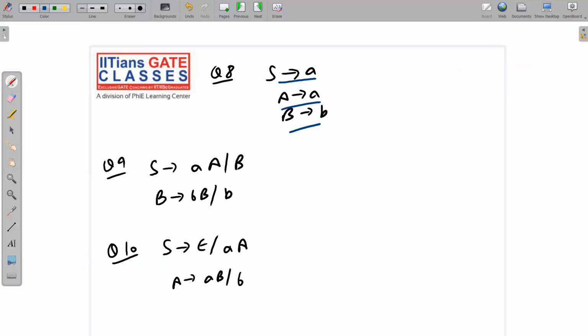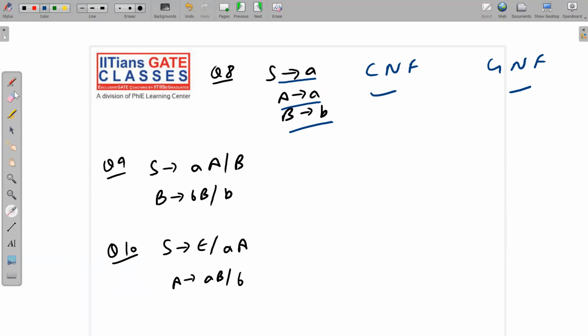S implies A, A implies a, B implies b. So this is CNF and GNF. This is in CNF also and GNF also, obviously, because we have here a non-terminal and here a terminal. So this is allowed in both. Next, AB. If you have doubt, please rewind the video and watch it again. I'm not going to repeat it again and again. Next, see here, A implies B. So what about this scenario? See here, directly we can say this is a unit production.